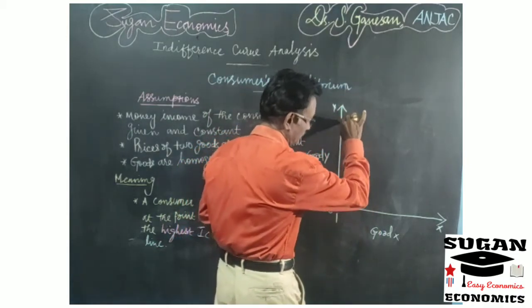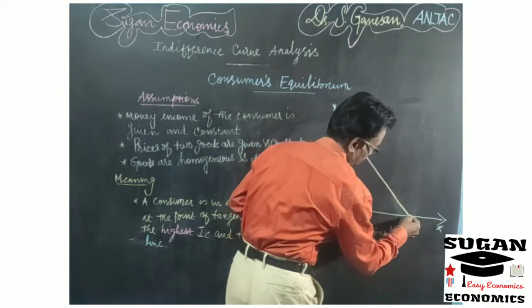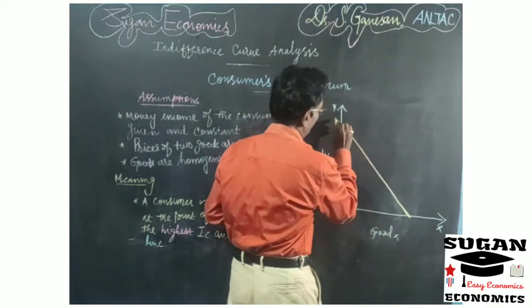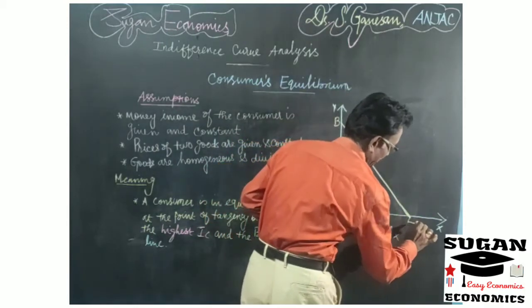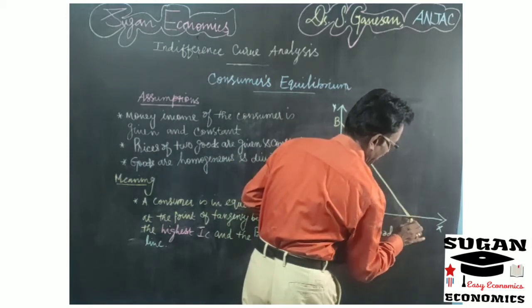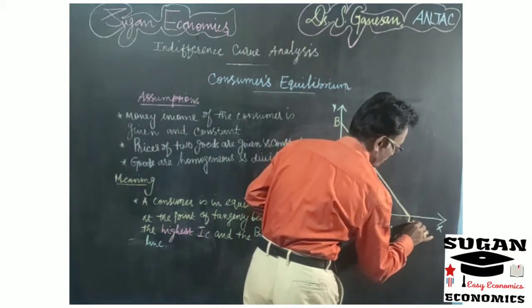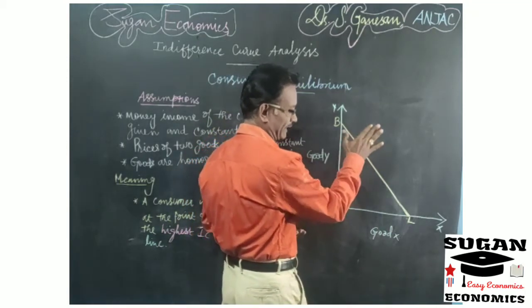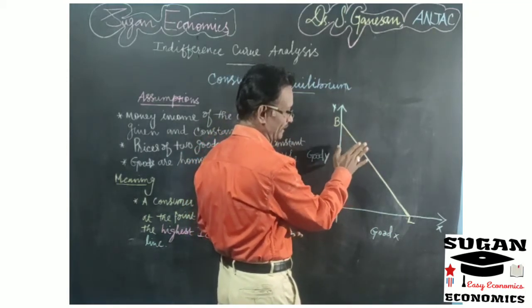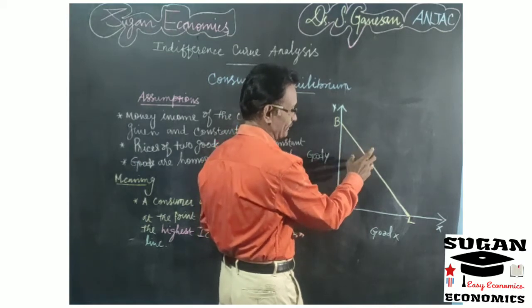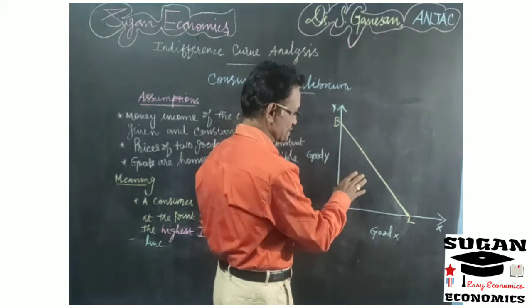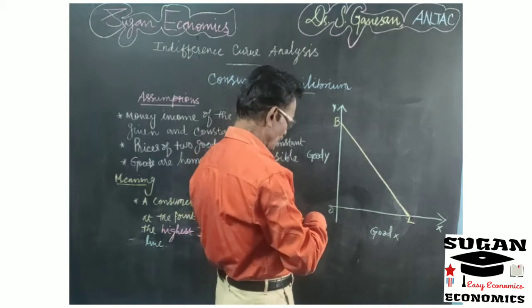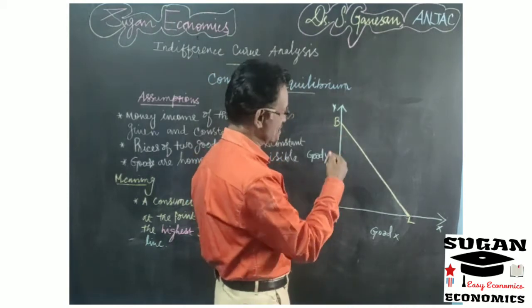First you draw the budget line. Take this as BL; BL is the budget line. The budget line is explained with the help of the given money income and the prices of the two commodities, showing what possible combinations of commodities can be purchased by the consumer. Now we have to draw the indifference curves.